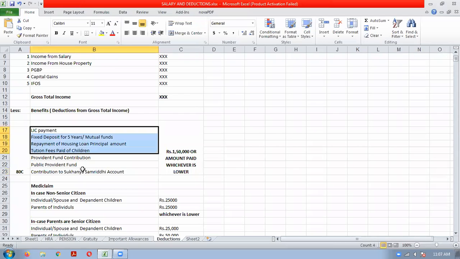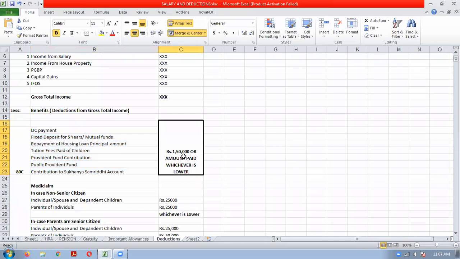If you are making these investments during the previous year, the Income Tax Act says that you will get a deduction up to 1,50,000 or the amount paid, whichever is lower. Clear?